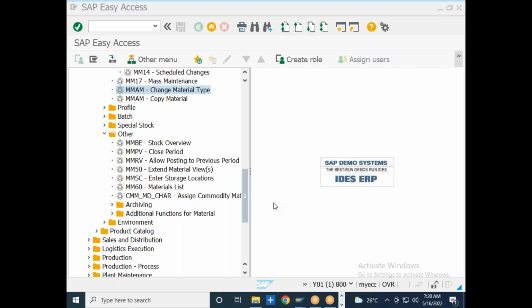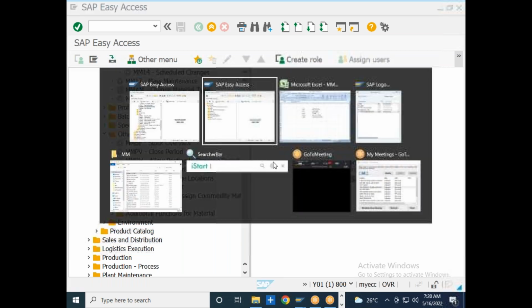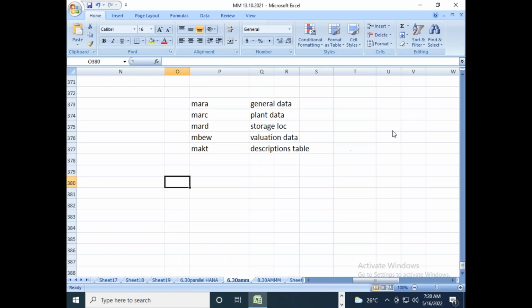Okay, so then we can go ahead and do the second master data, that is vendor master data or the supplier master data. So what is the configuration that we need to do as a part of vendor or the supplier master data? Like in the case of the material master data, we have created the material types. In the same way, in the case of the vendor master data also, there will be vendor account types.